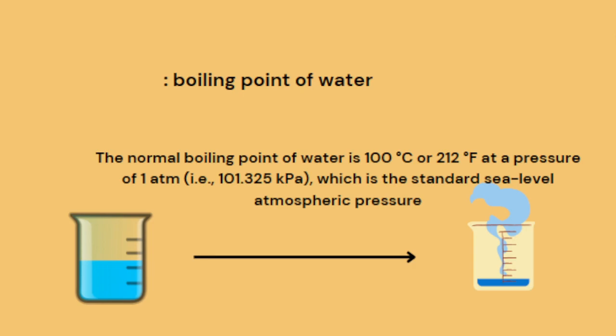Next question I have is about boiling. What is the boiling point of water? The normal boiling point of water is 100 degrees Celsius. We also say 212 degrees Fahrenheit at a pressure of 1 atmosphere, which we can also convert into kilopascals, the standard sea level atmospheric pressure. So yes, the boiling point of water is 100 degrees Celsius. I hope you understand this.